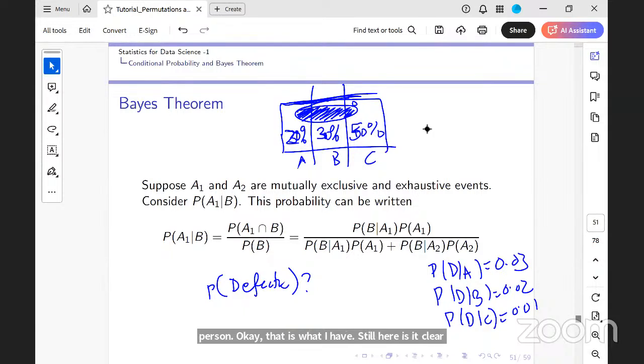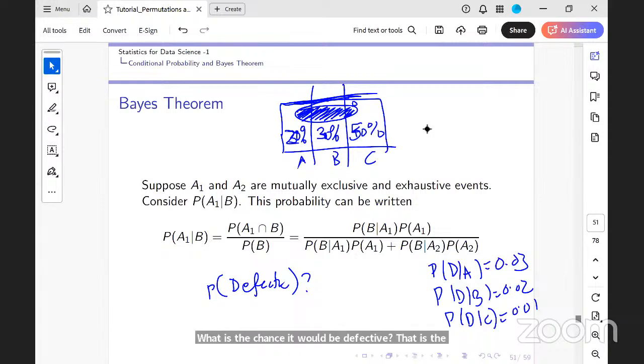Now I have 20 items that have come from A, 30 items that have come from B, and 50 items that have come from C. All of them are identical. I mix all of them together and pick up one item at random. What is the chance it would be defective? That is the first question that I am asking.